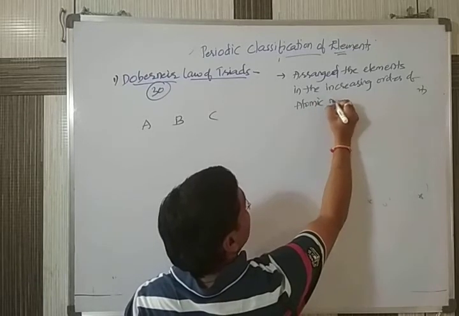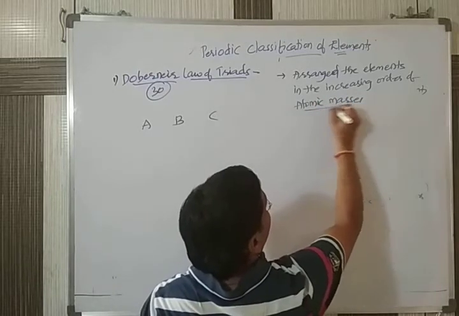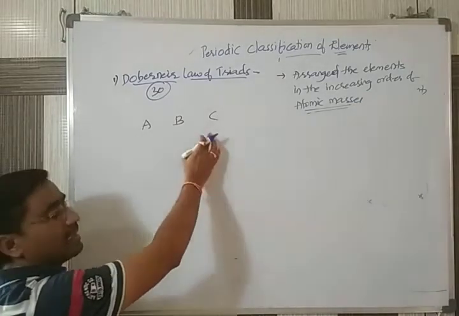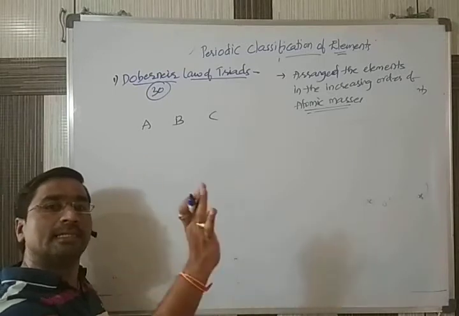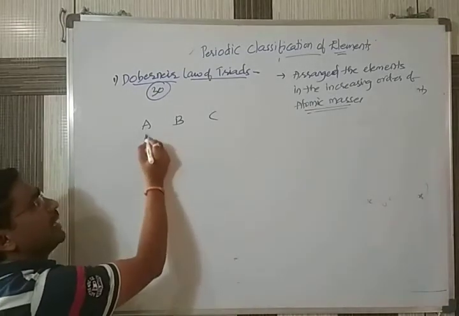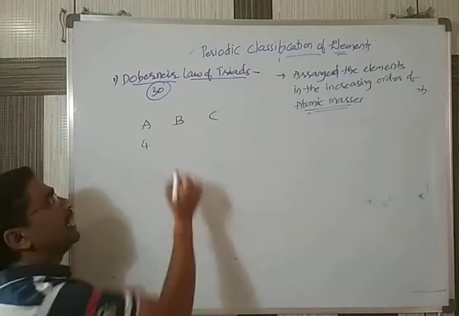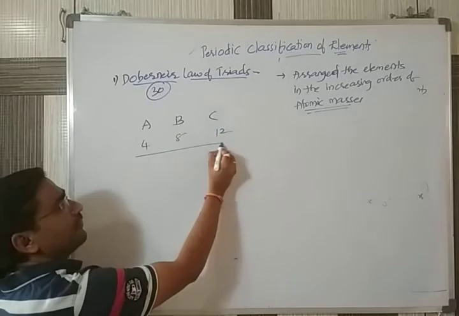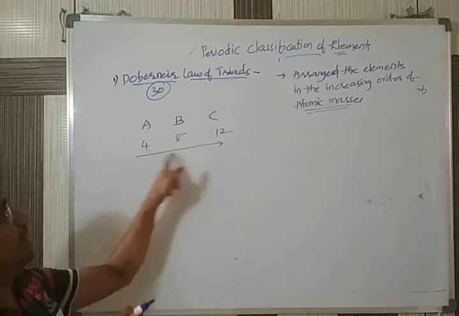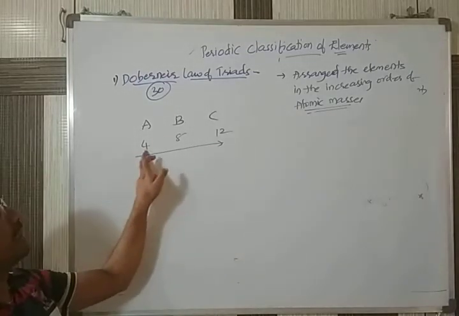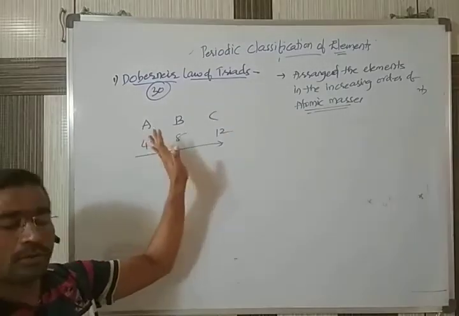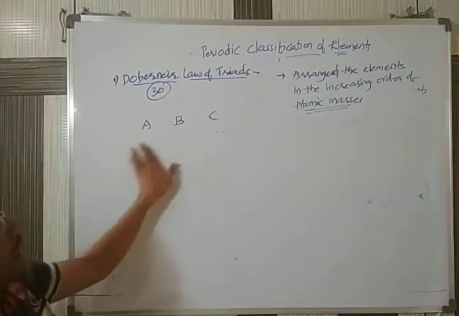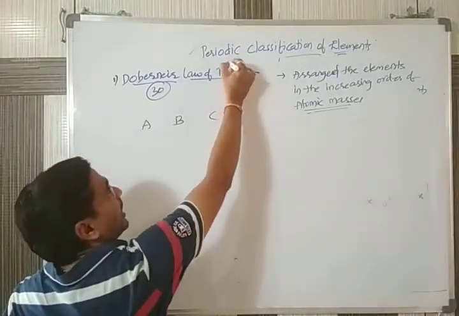Whatever elements he took, A, B, C, he arranged them in increasing order. Let's imagine A has atomic mass 4, B has atomic mass 8, C has atomic mass 12. You can see they are arranged in increasing order. These values are only for understanding. And what is the meaning of this triad?